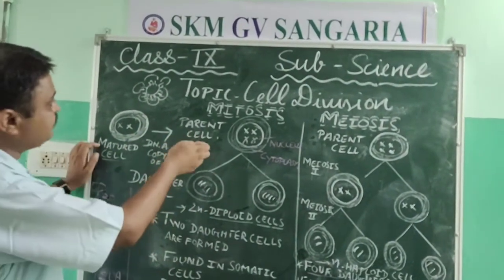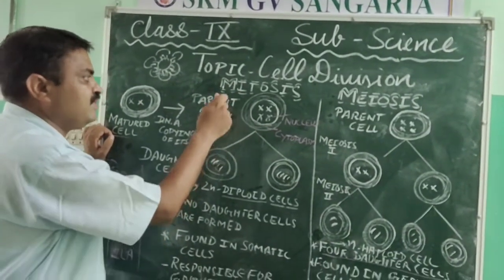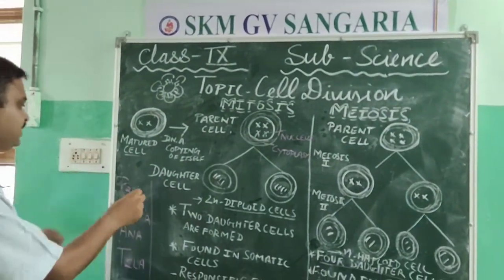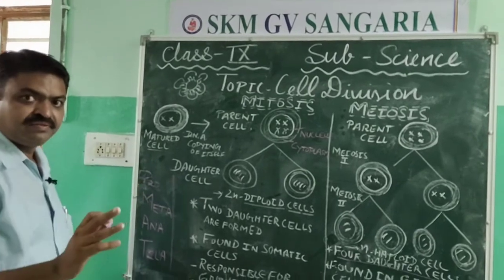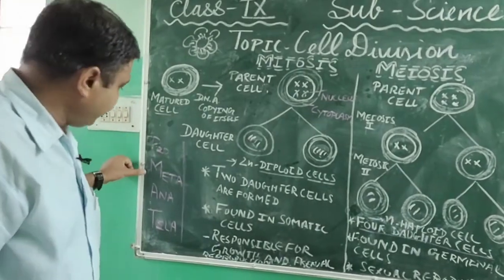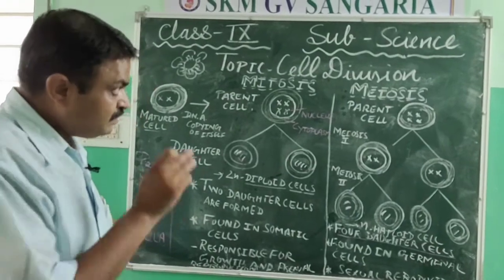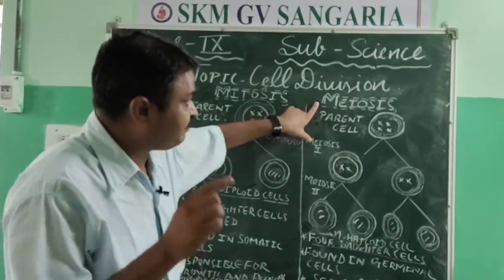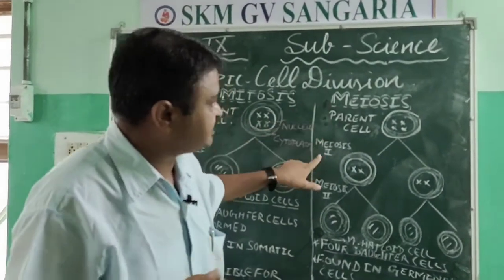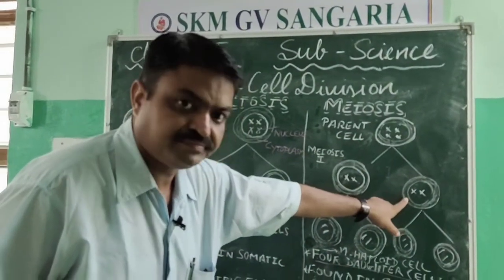Now mitosis is completed in a single stage, and that includes different phases: prophase, metaphase, anaphase and telophase. But meiosis is completed in 2 stages, student. First is meiosis first, in which it is divided into 2 cells.